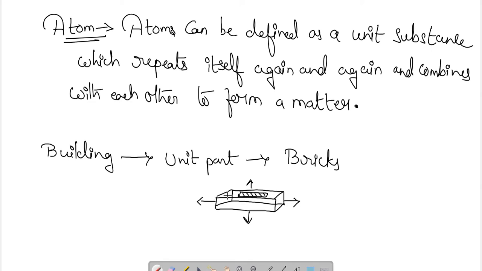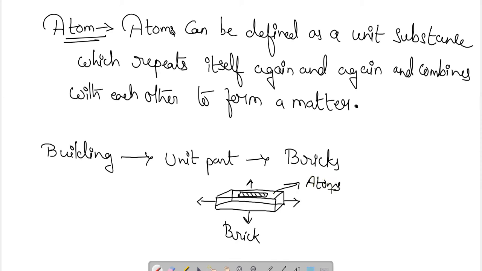Okay, if I consider the unit part of a building, it is only a brick, which repeats itself, and the bricks are combined with each other by means of mortar or cement. So the bricks are the unit substance, which can be considered the atoms of a building.